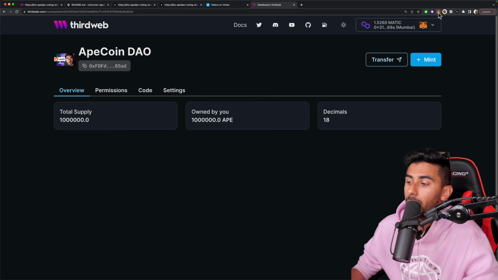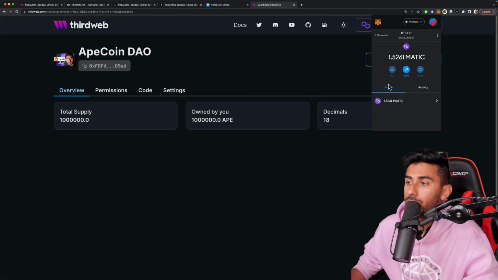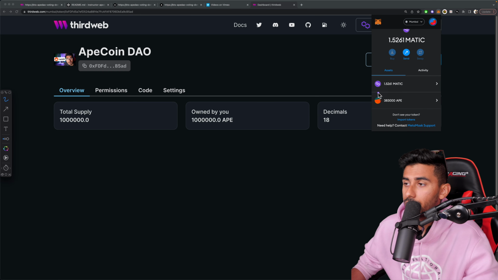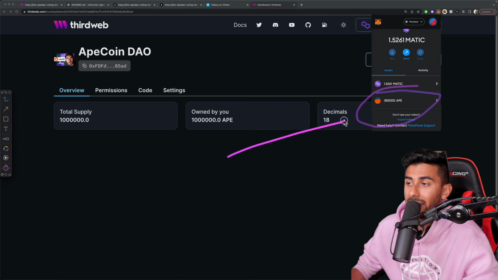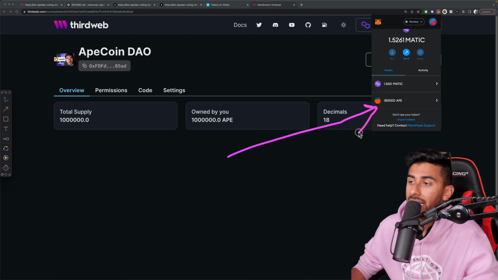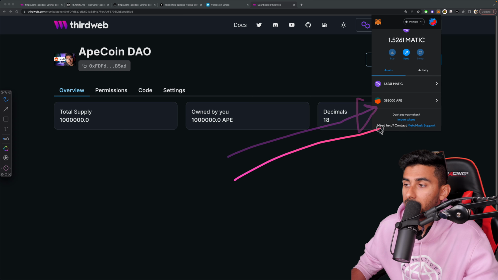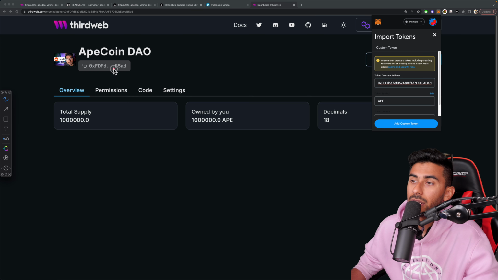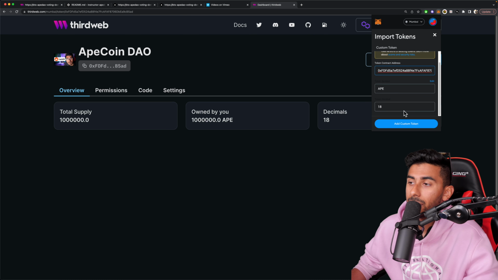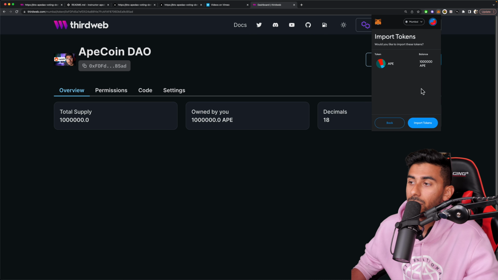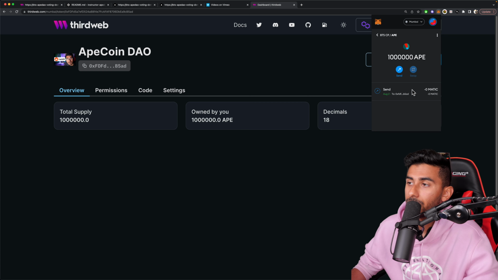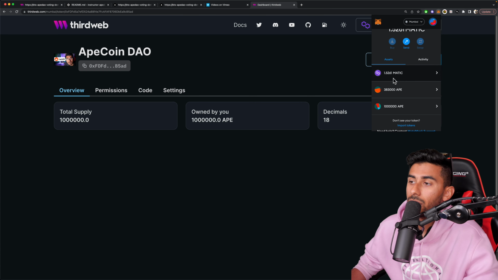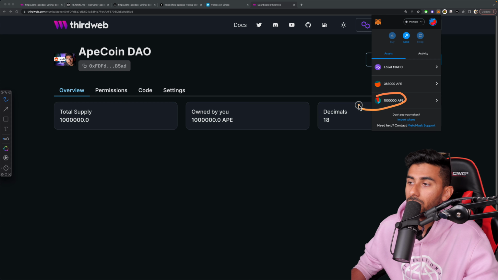So let's go to our MetaMask wallet. In assets, you see where I have APE. You won't have that there. In order to get that to show up, you're going to need to click import tokens. Paste that contract address from here. It will automatically say that's APE. Hit add custom token and hit import tokens. And now you've got all of these APE tokens.